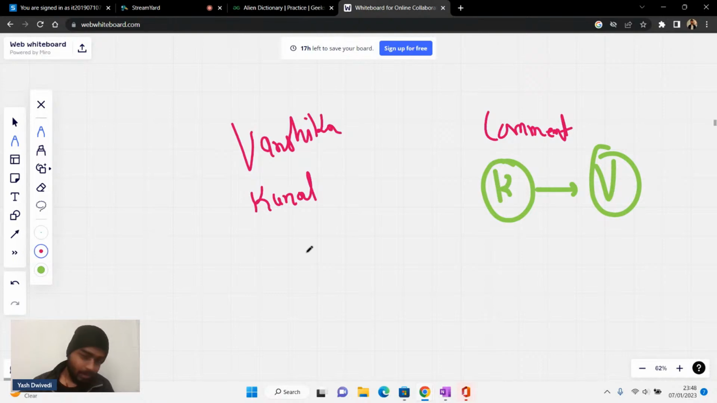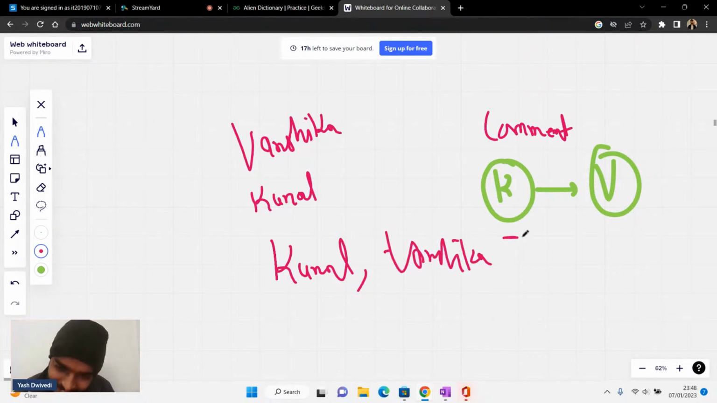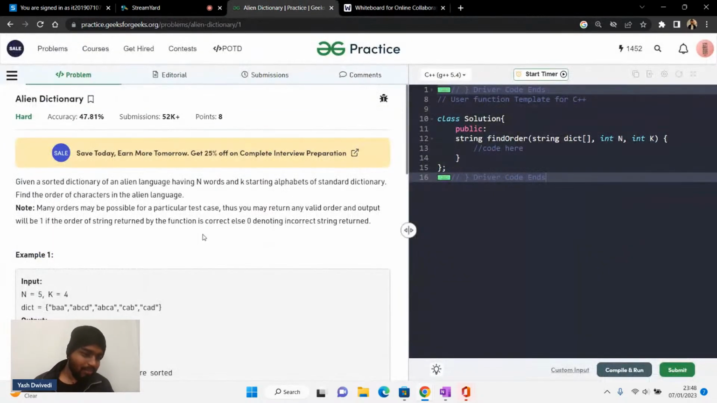So basically what will happen? I'll have Kunal, and then after that, I'll have Vishal. Sorry, just a second. That is what I'm going to have. Is that clear? V is dependent on K. Right, V is dependent on K. That is clear.